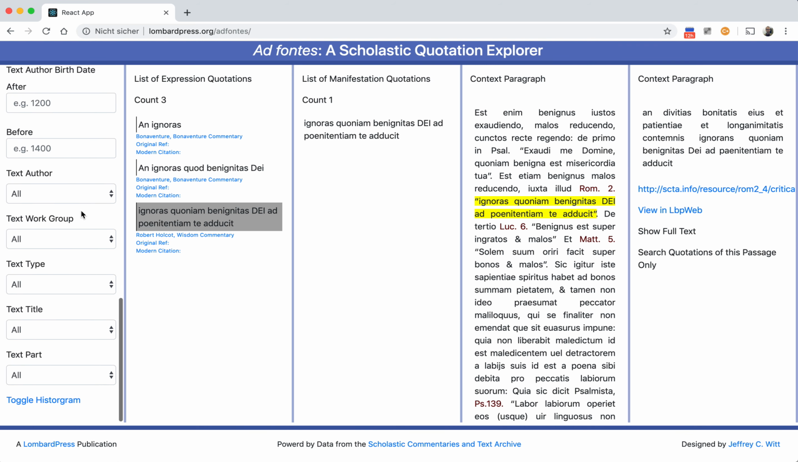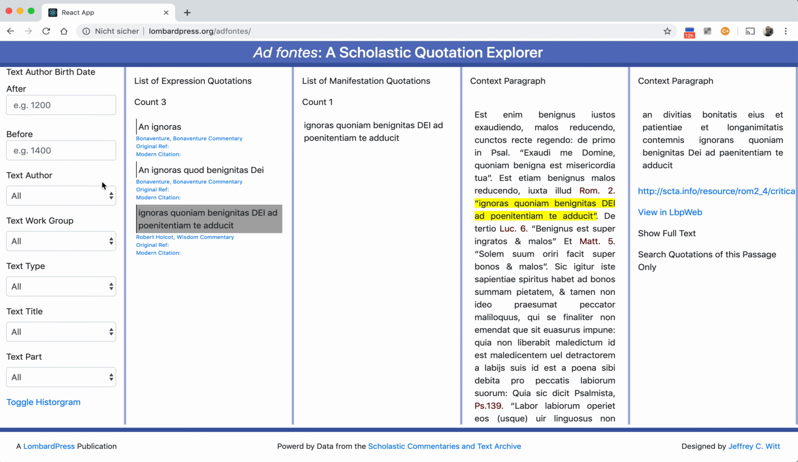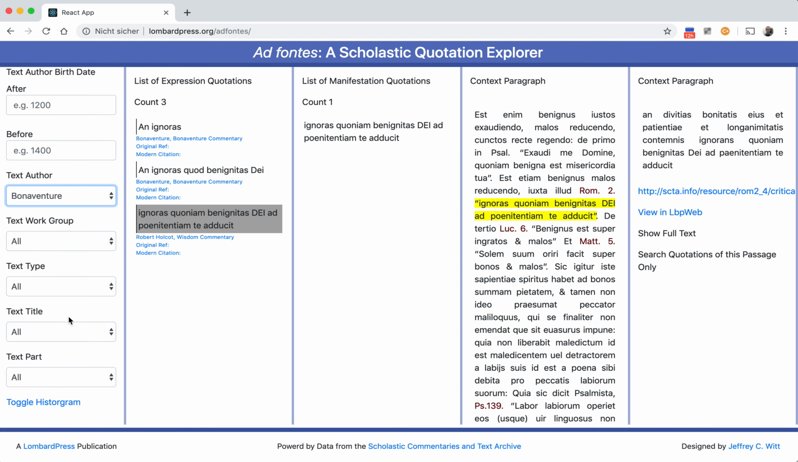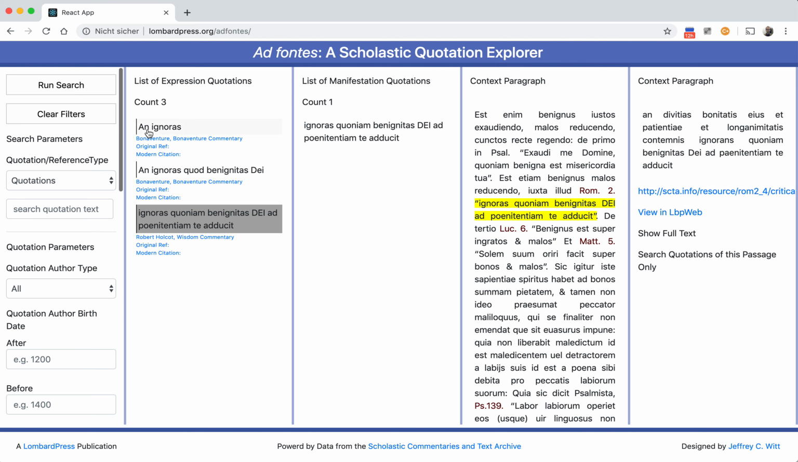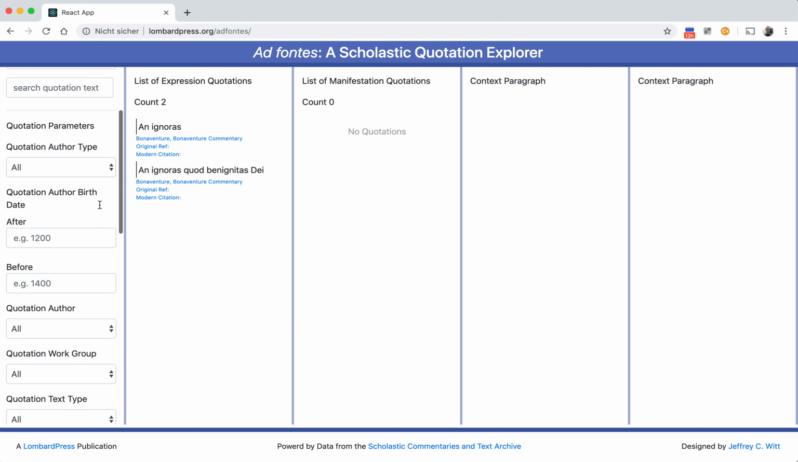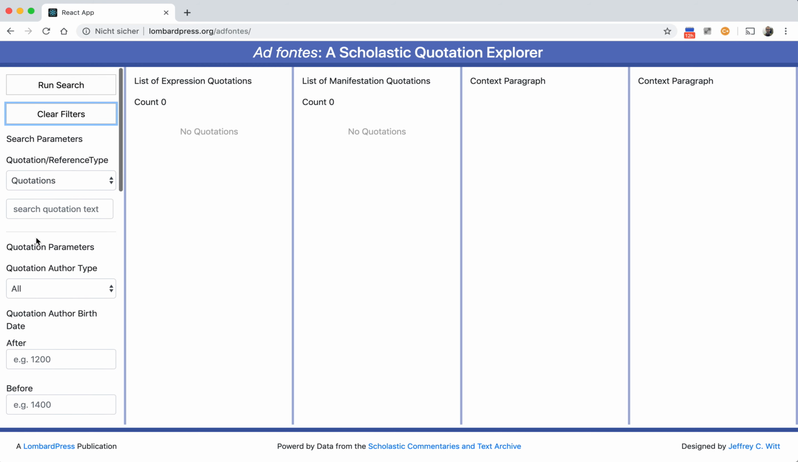So we can also then filter this by author, so we can say show me only quotations by a particular author. Let's say only quotations by Bonaventure. And since we're only interested in quotations by Bonaventure, we should just get these two, as we do here.